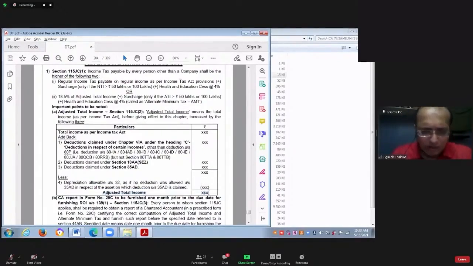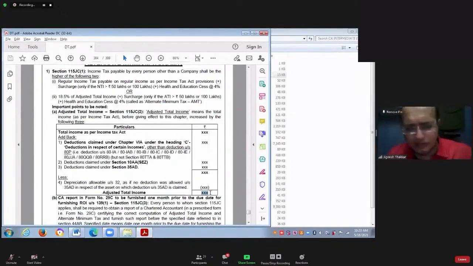Now, you have to see this amount. If this adjusted total income amount is less than or equal to 20 lakhs, then in that case, government says you are a very small SSE, your adjusted total income is only 20 lakhs. In that case, we will not apply this alternate mechanism for calculation of tax to you.